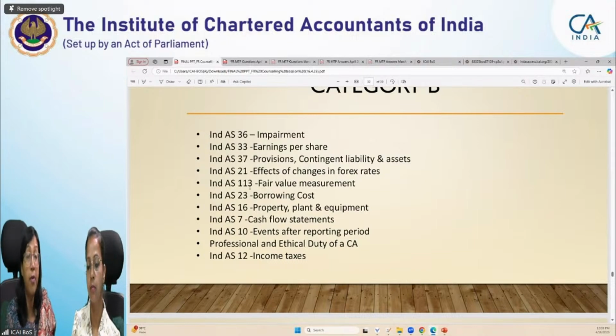Similarly, a question from earnings per share, if it appears in your examination question paper, it will again be of somewhere 7 to 8 marks. That is the reason why we have placed it in this category B.